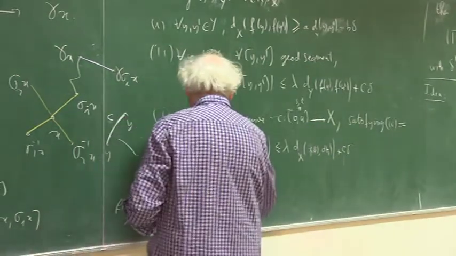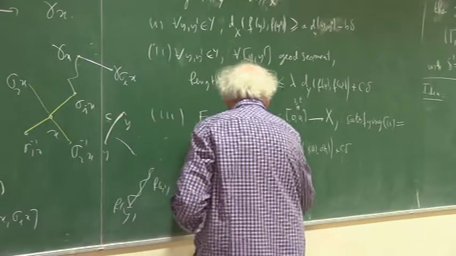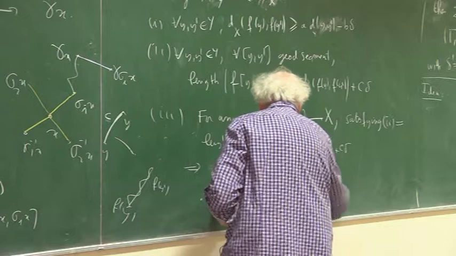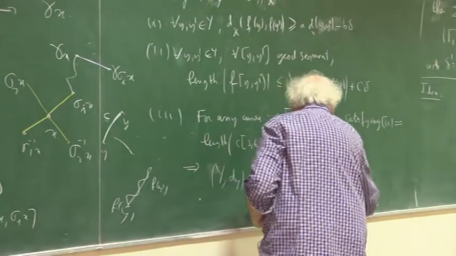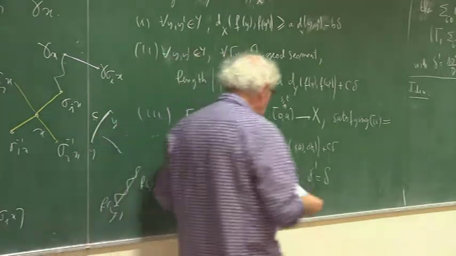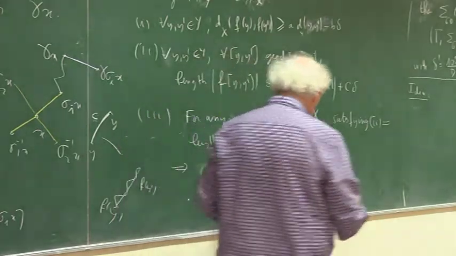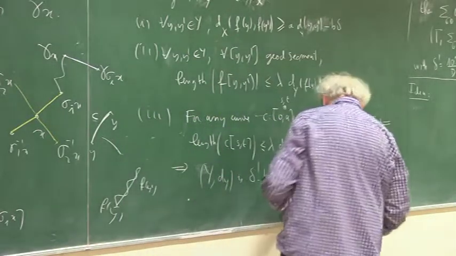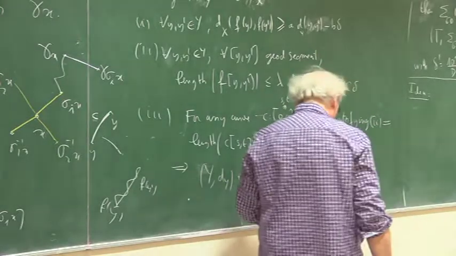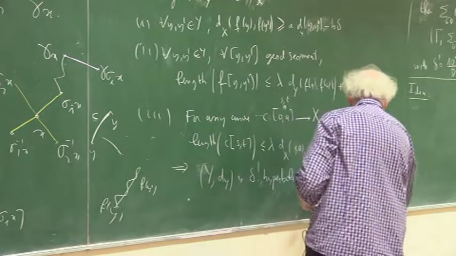So then Y, dY is delta prime hyperbolic, and delta prime, I don't write the precise formula, let's put it this way, delta second, depends on all the parameters I have written, so there is a, b, c, lambda, and delta, of course.